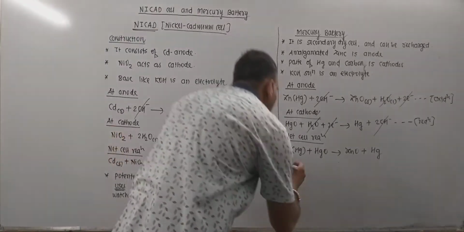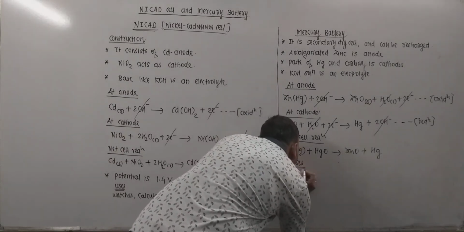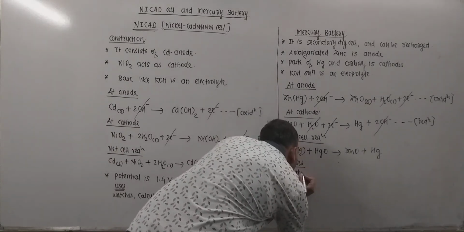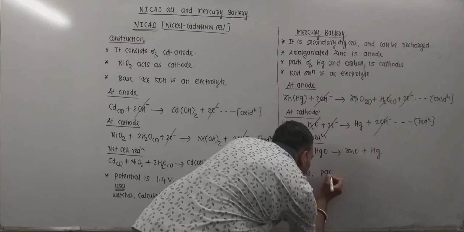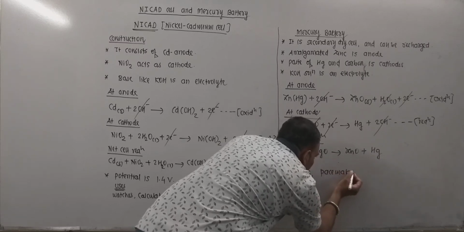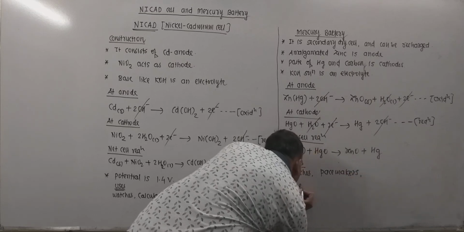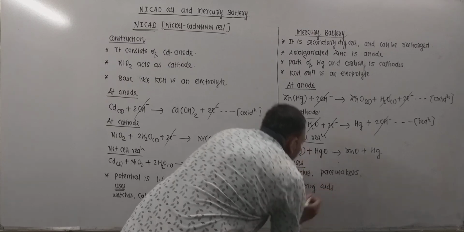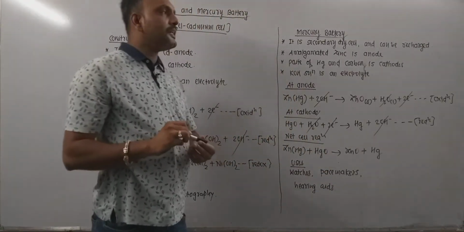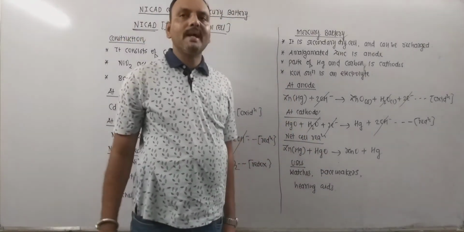Now uses. Very importantly, it can be used in watches. Another thing is pacemakers. It is used in pacemakers and hearing aids. So these are some of the important applications of mercury battery.